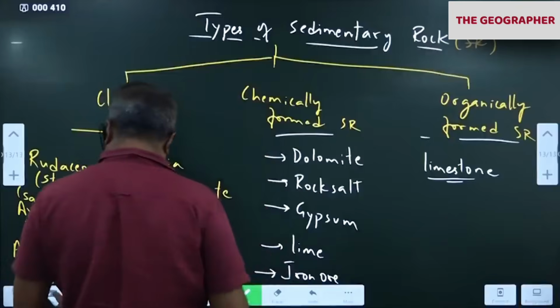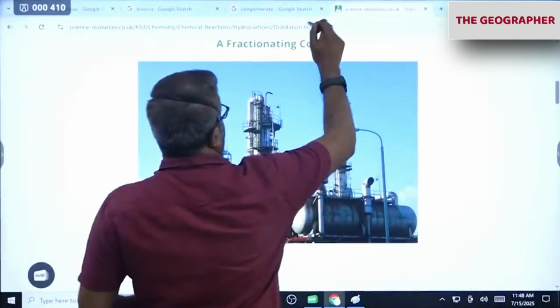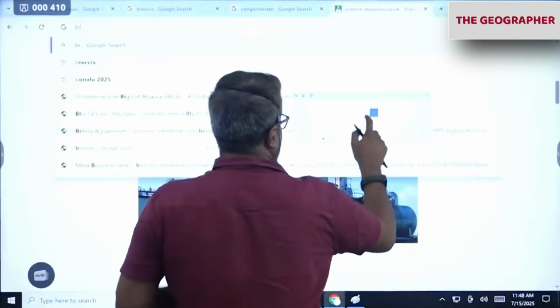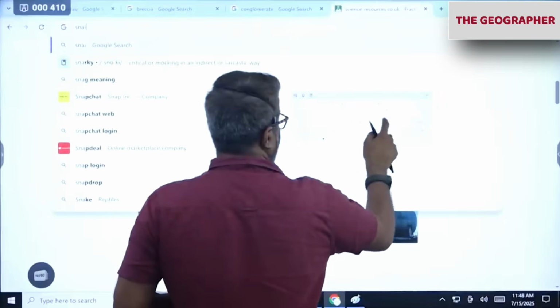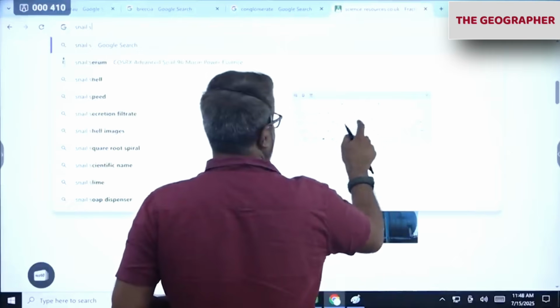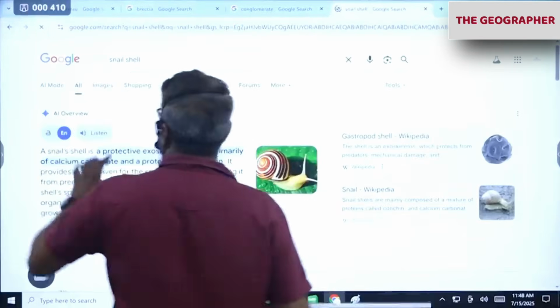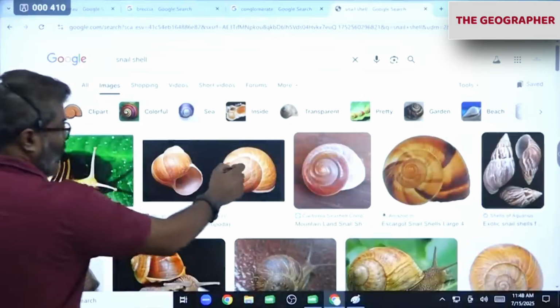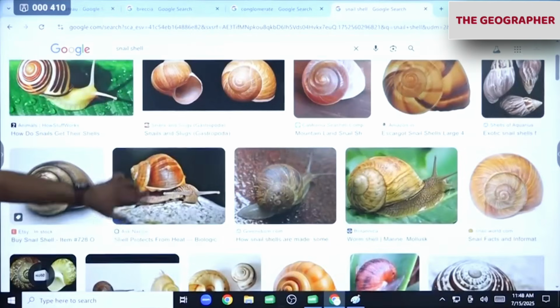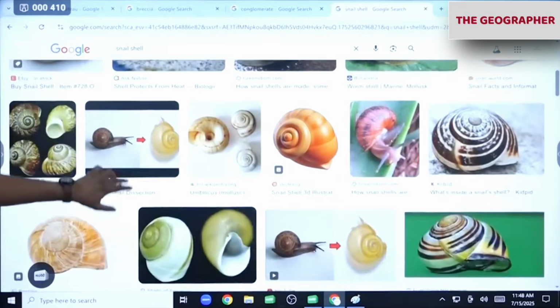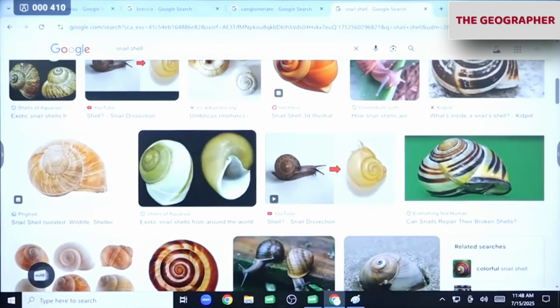I'll show you the photo quickly. We'll see snail shells. These kinds of shells you have seen: snails, slugs, bivalves. All these different types are nothing but calcium carbonate secreted by the organisms.